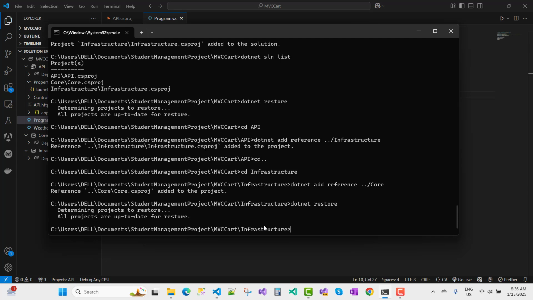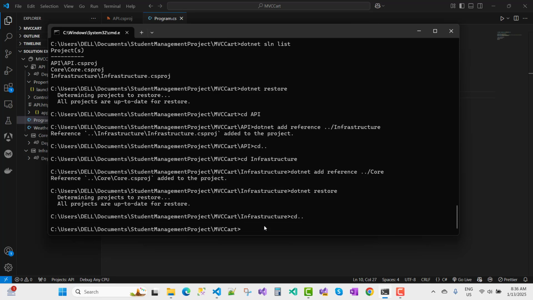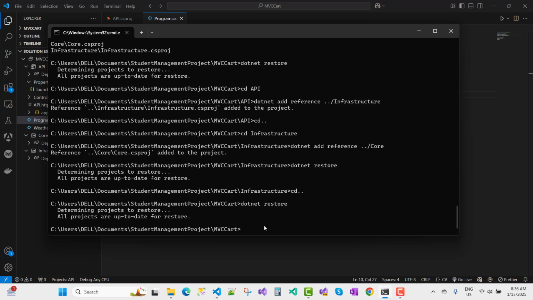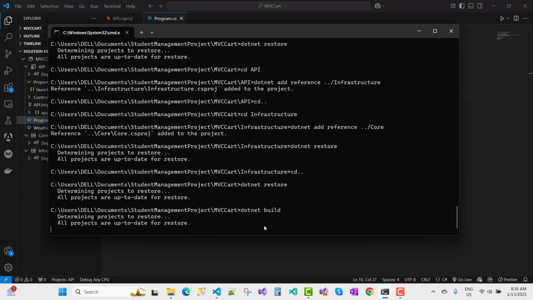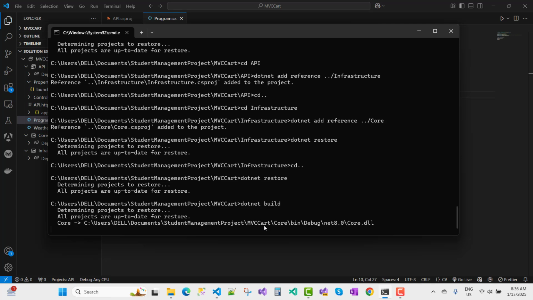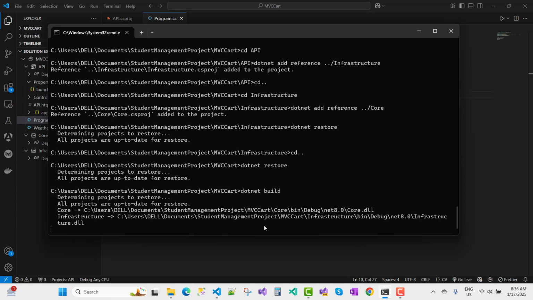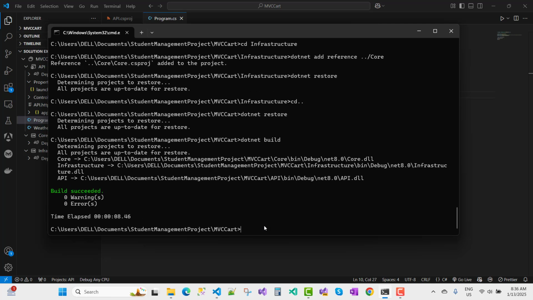Okay, dotnet restore, oops, you need to change the directory first. cd, dotnet restore. Okay, all are up to date, and then the dotnet build command. All projects are up to date and the DLL is created right now. Okay, zero warnings and zero errors.